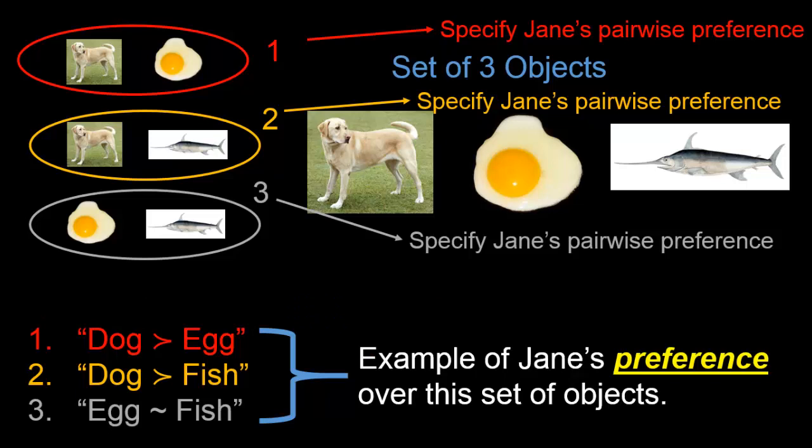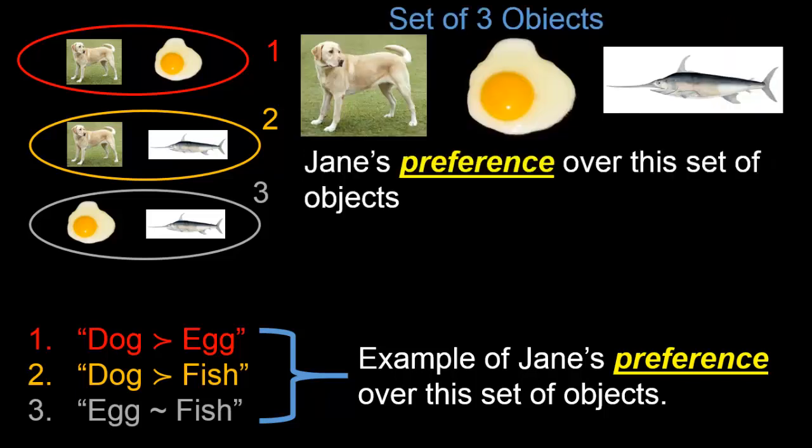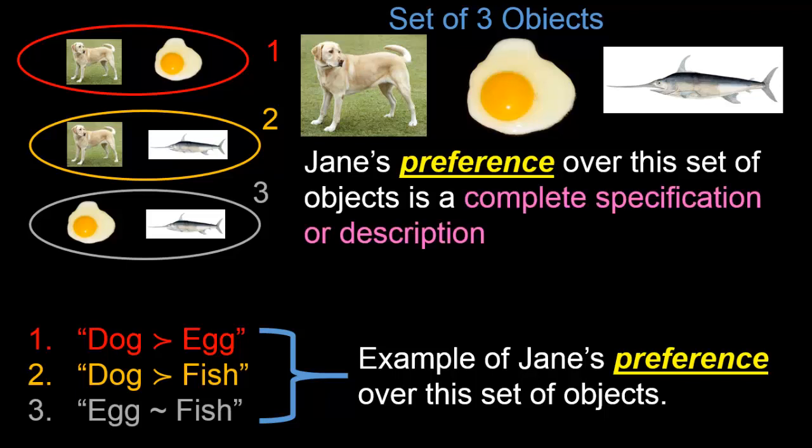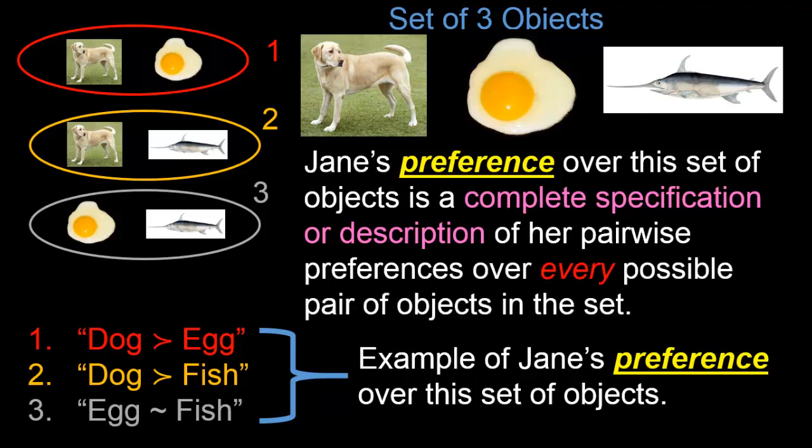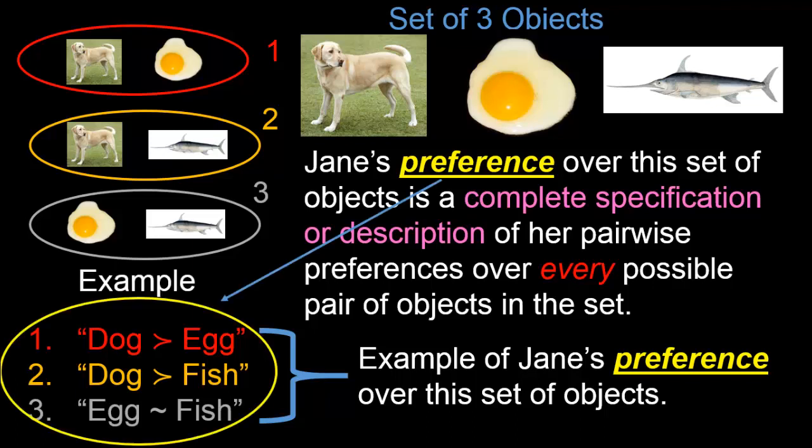What we've just given, this collection of three statements here, is precisely an example of Jane's preference over this set of three objects. So to repeat the definition of a preference, we say that Jane's preference over this set of three objects is simply a complete specification or description of her pairwise preferences over each of the three possible pairs of objects. So what we just did a moment ago was to give precisely one example of such a preference.